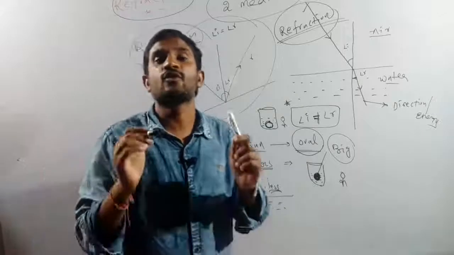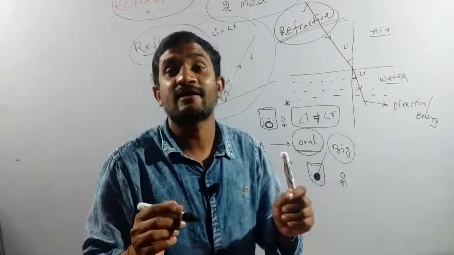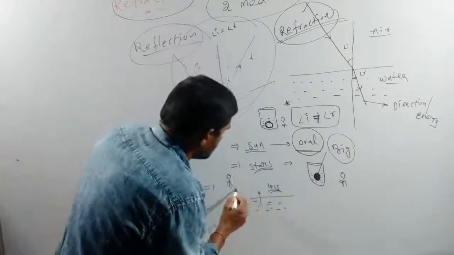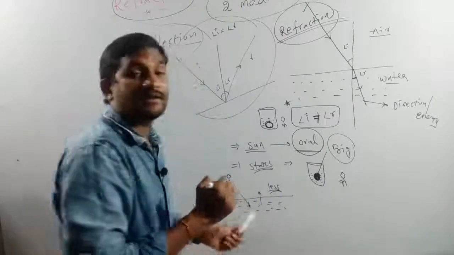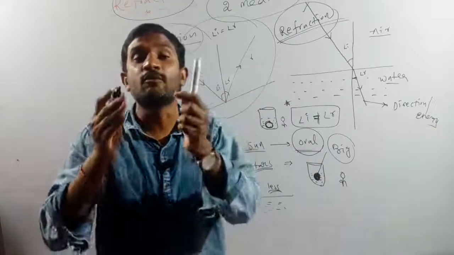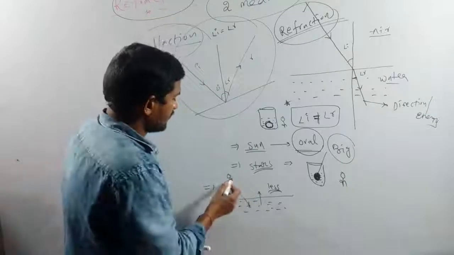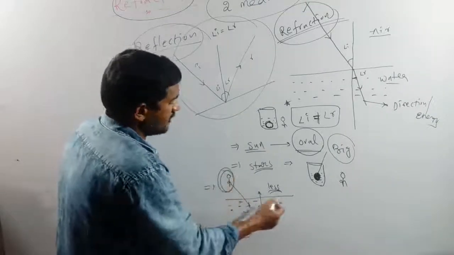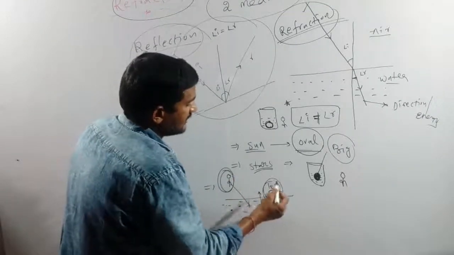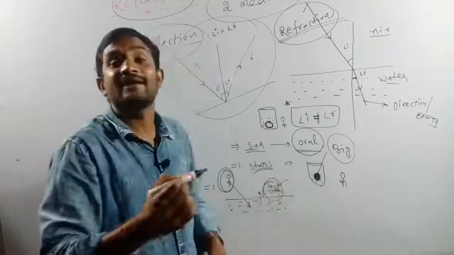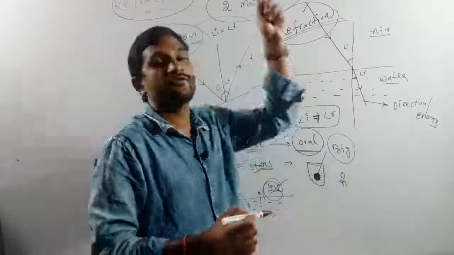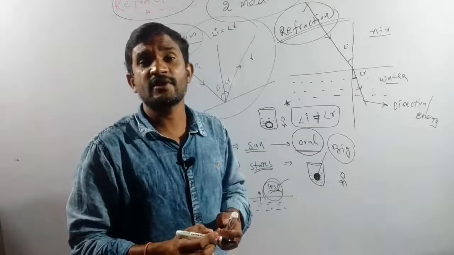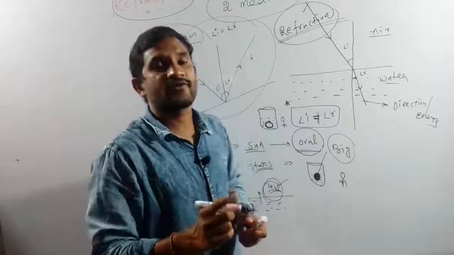But when you go and put your legs in, you go deeper inside, and the actual depth is more. When we look from outside the pond, the depth of the water appears very less due to the refraction process.